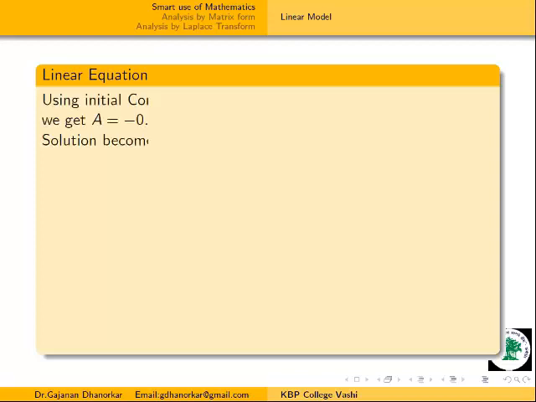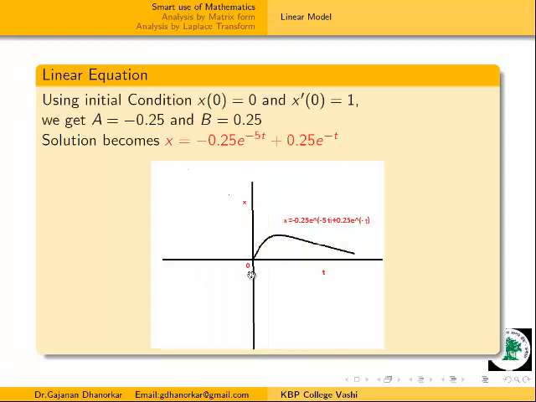I will try to plot the graph of this. For our convenience in plotting, I will take the initial conditions x of 0 is equal to 0 and x dash of 0 is equal to 1. Using these initial conditions, we will find the values of the constants a and b. One can easily find by putting these two initial conditions that a is equal to minus 0.25 and b is equal to 0.25, and this is our particular solution.